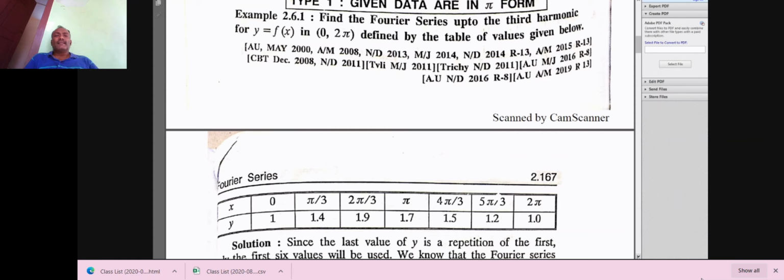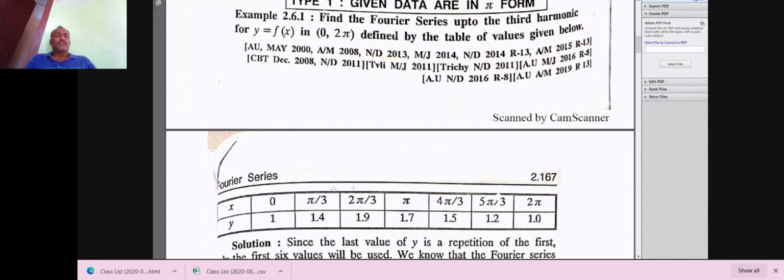Find the Fourier series up to the third harmonic. Third harmonic means we have to find up to a3 cos 3x plus b3 sin 3x. Here f of x is not given. Only y is equal to f of x is given, but the function f of x is not given in the interval 0 to 2 pi.